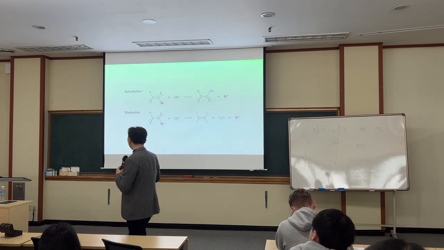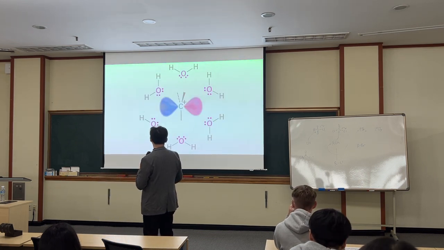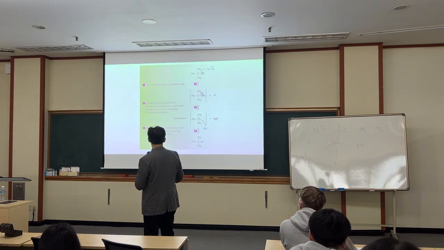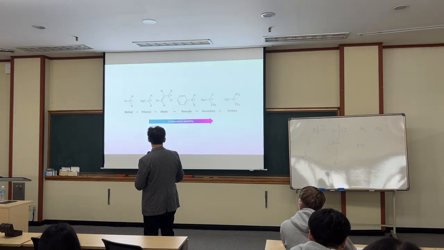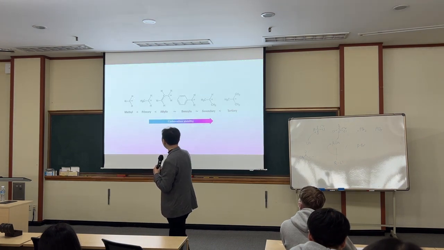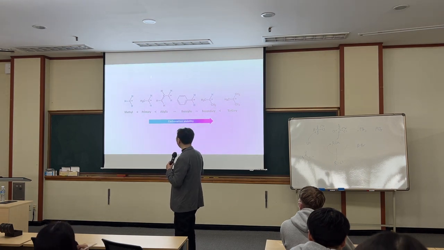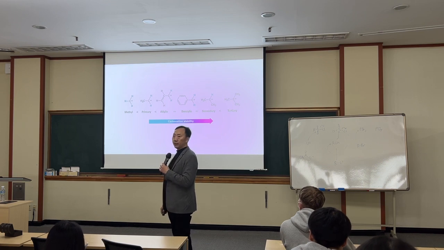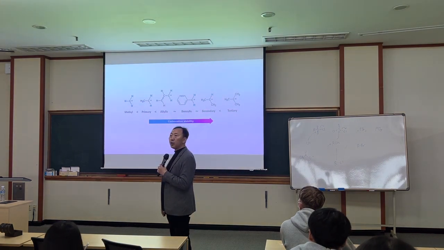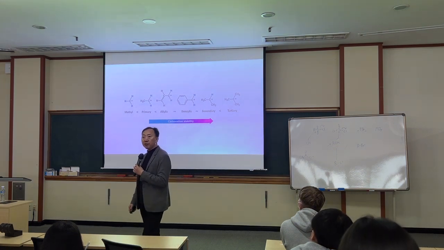Let's look at the carbocation. Okay, let's say here in this carbocation, if one proton is given out, then one proton is removed and a double bond forms. Product-wise, E2 and E1 look similar. The mechanism is different.